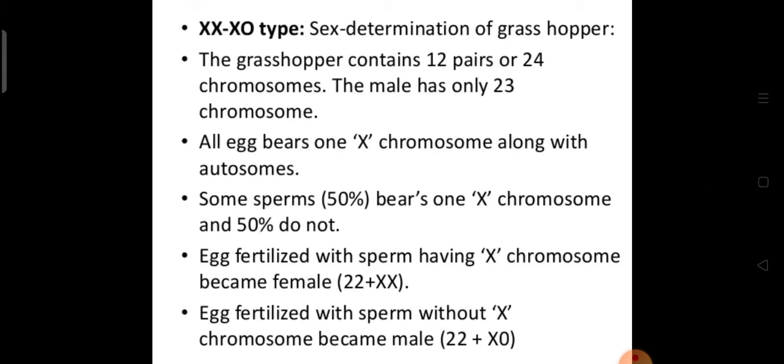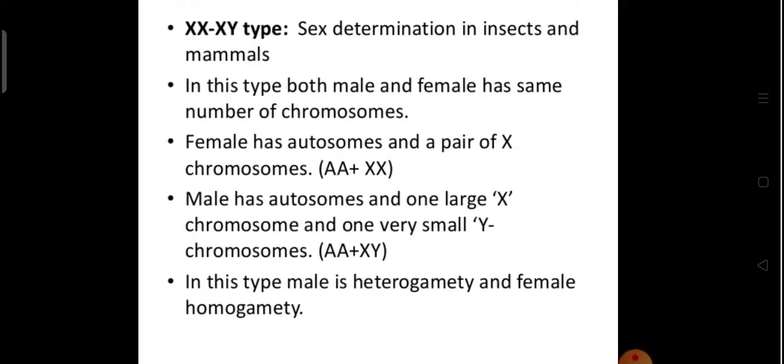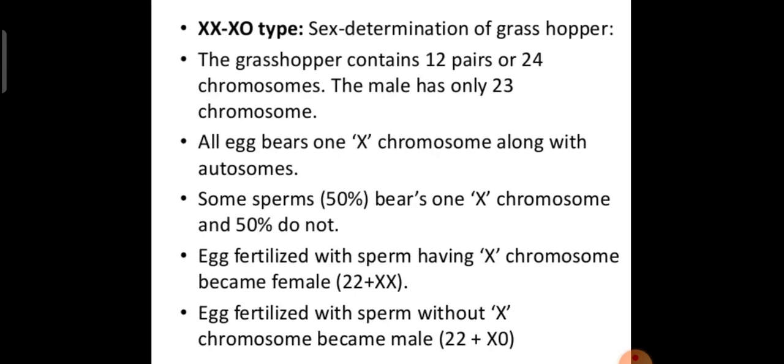Clear? In today's topic, we will be learning about three types of sex determination. That is XO type sex determination, normally found in grasshoppers and other insects. XX-XY type sex determination, found in some insects and mammals, including human beings. ZZ and ZW type sex determination, found in birds. So let us just move on.